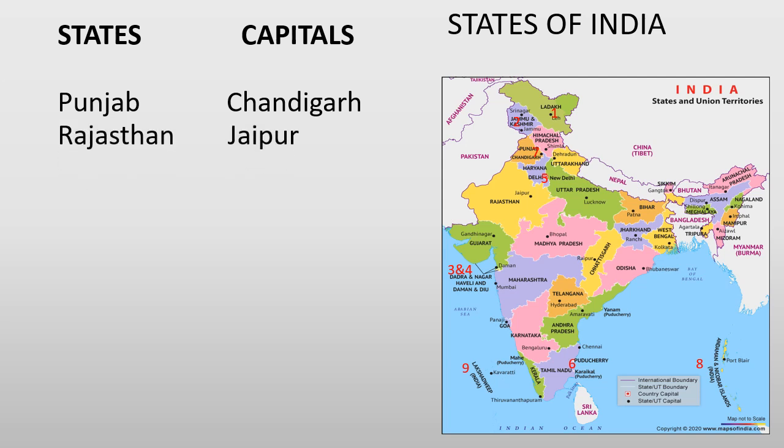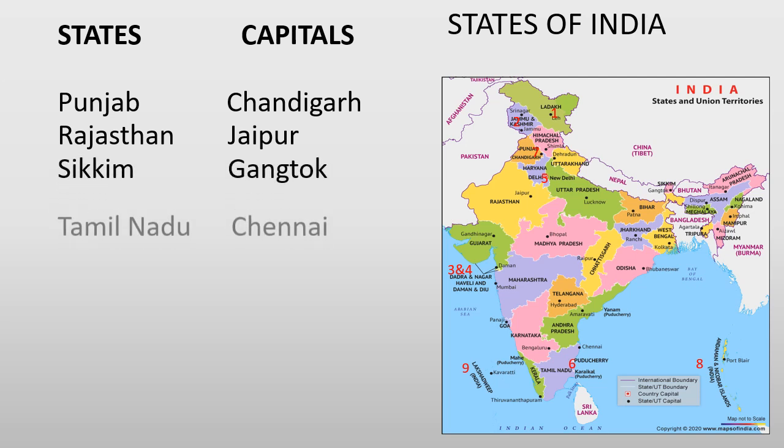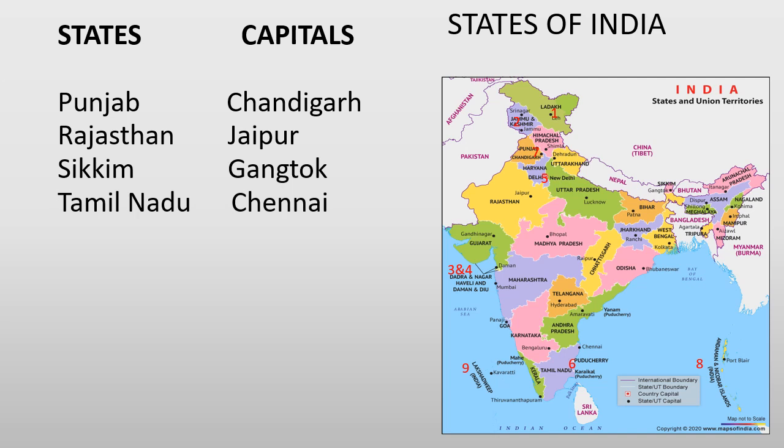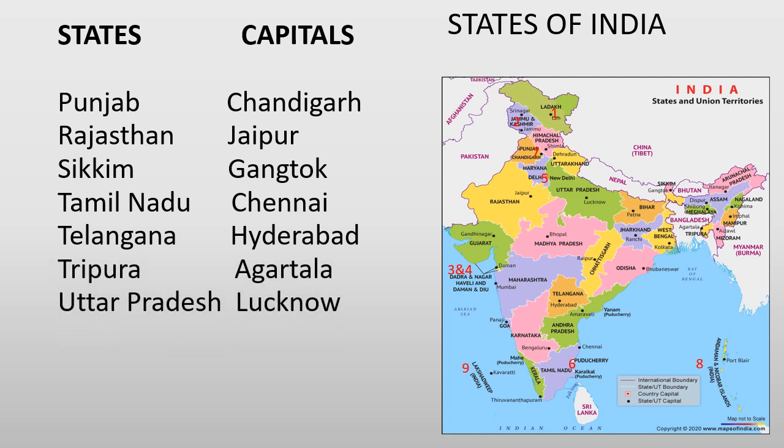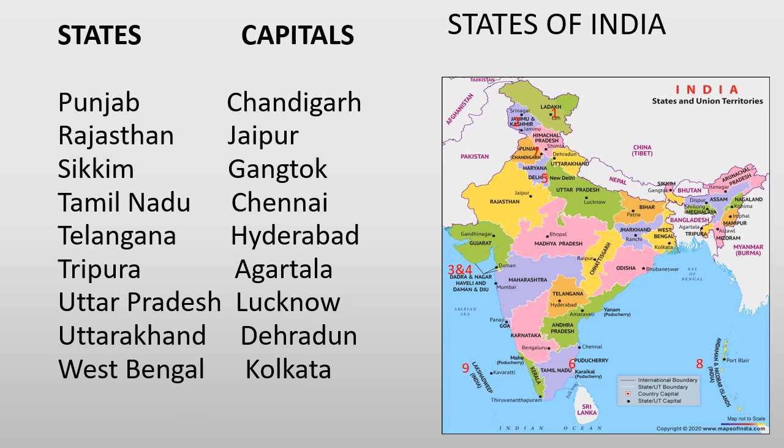Next, Rajasthan, capital Jaipur. Sikkim, capital Gangtok. Tamil Nadu, capital Chennai. Telangana, capital Hyderabad. Tripura, capital Agartala. Uttar Pradesh, capital Lucknow. Uttarakhand, capital Dehradun. West Bengal, capital Kolkata. So these are 28 states and their capitals of India.